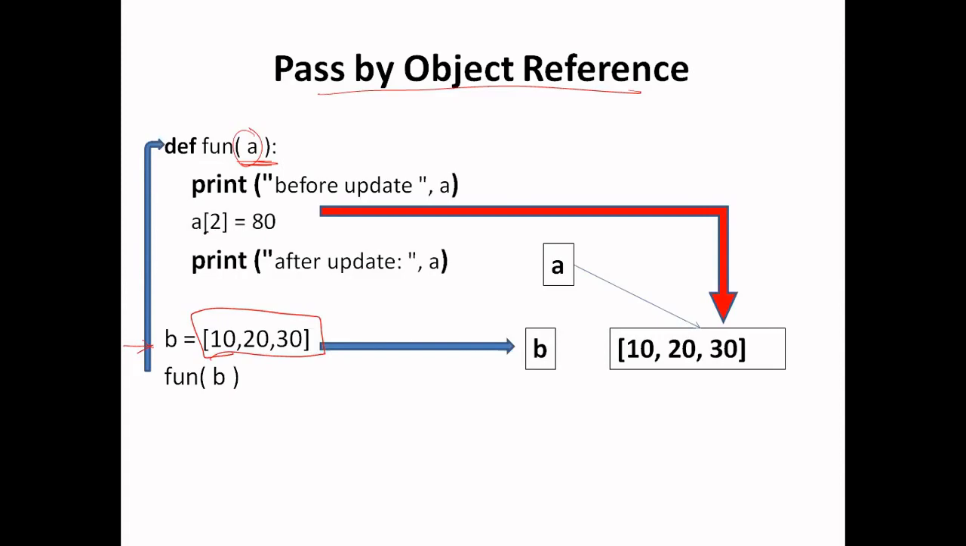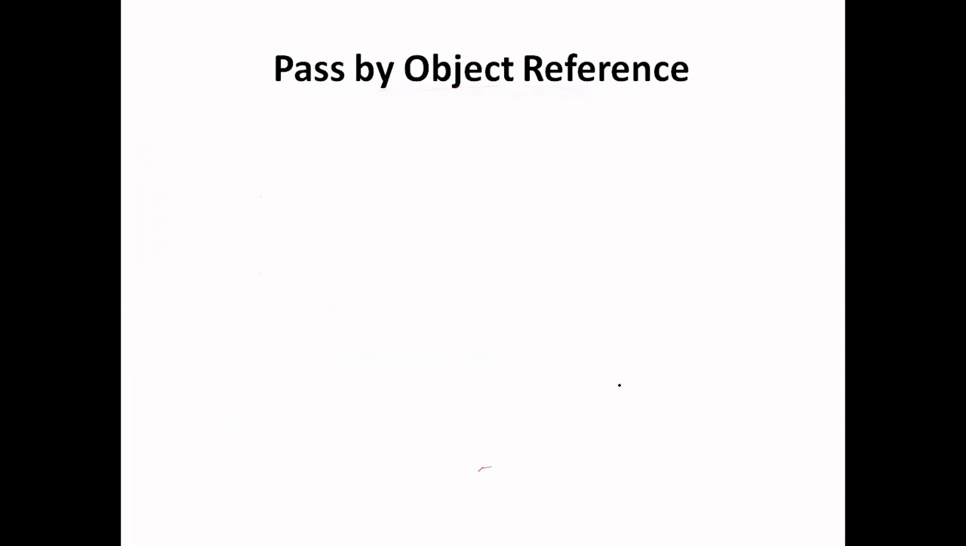So if I make any changes, that means if I am modifying a particular element of this object, in this case the third element, that means the element at index 2 is updated with value 80. So this value will be updated with 80. After calling this function, if I print this object b again, I will get this updated object.